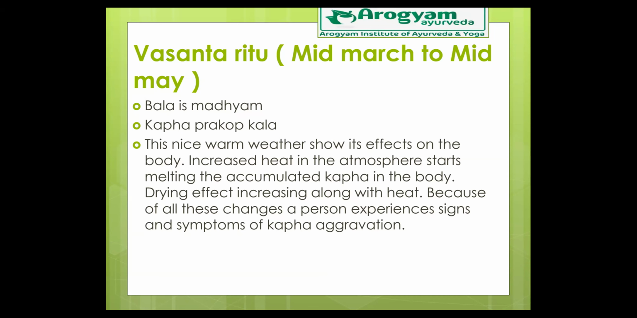Of course, we can classify them as viral and bacterial, but still the dosha that is responsible for all these sorts of diseases or problems is kapha. Okay, so let us see what the slide says. This nice warm weather shows its effects on the body. Increased heat in the atmosphere starts melting the accumulated kapha in the body. Drying effect increasing along with the heat. Because of all these changes, a person experiences signs and symptoms of kapha aggravation.